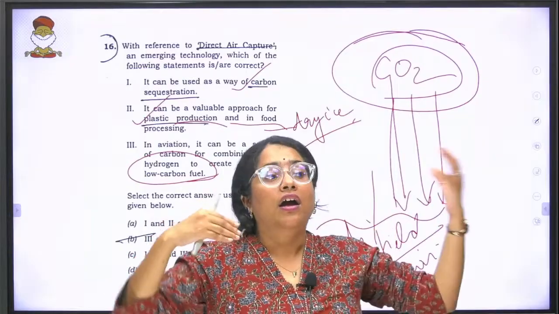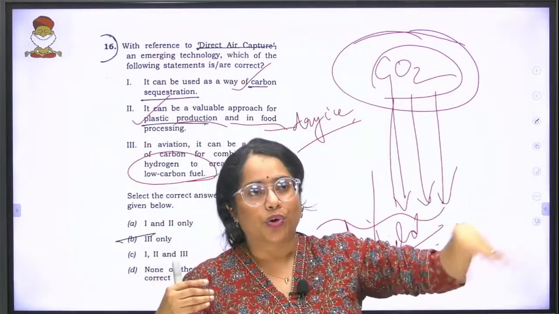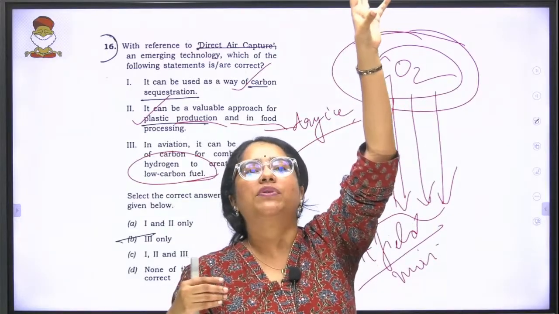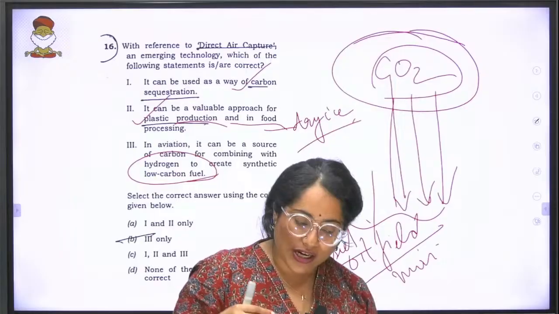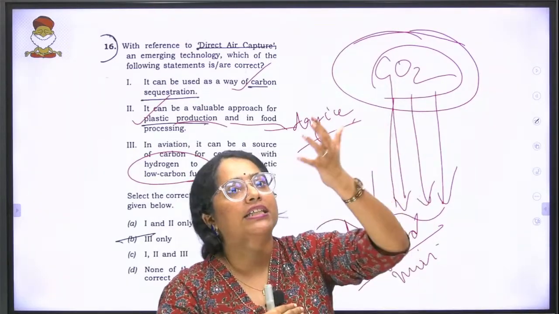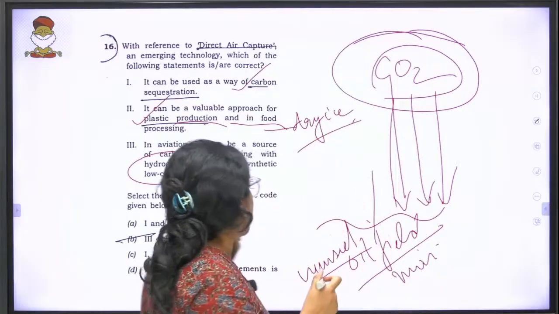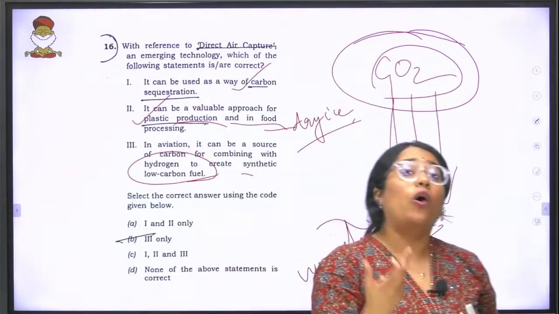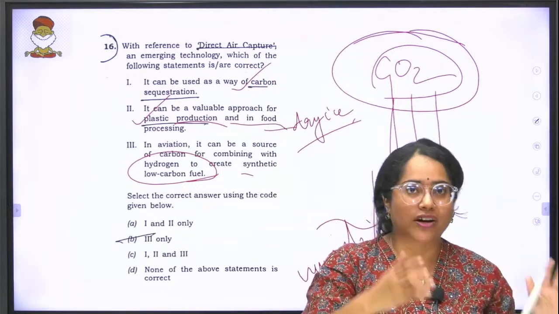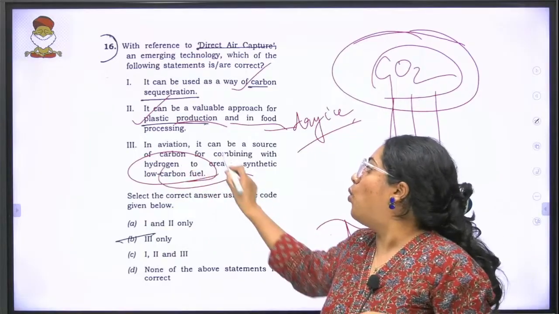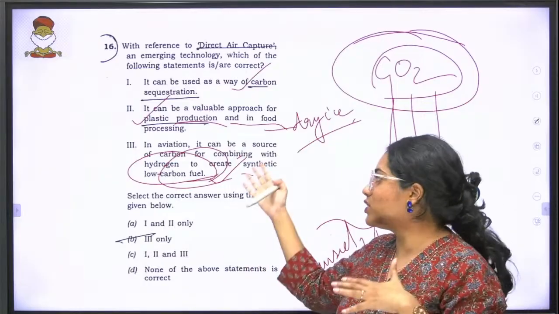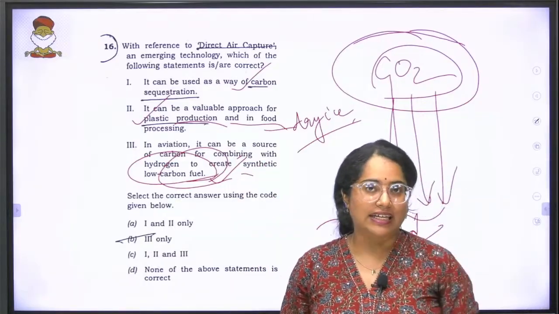Instead of taking more petrol and air fuel and burning that, you capture the carbon dioxide which is there in the air, store it in another place. From the stored place, you try to use it as your aircraft fuel. And how are you going to use it? Not just by putting it directly over there, you try to combine it with hydrogen and create low carbon fuel. So this is also another use of your direct air capture.